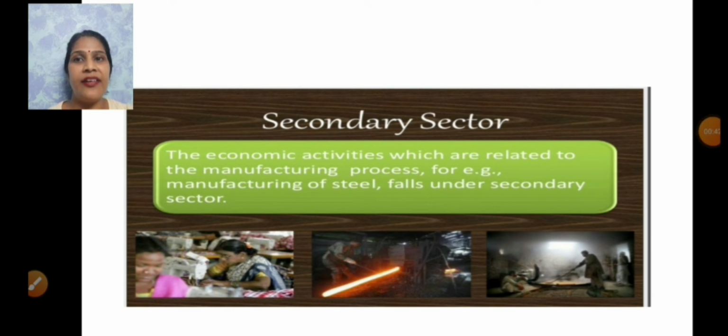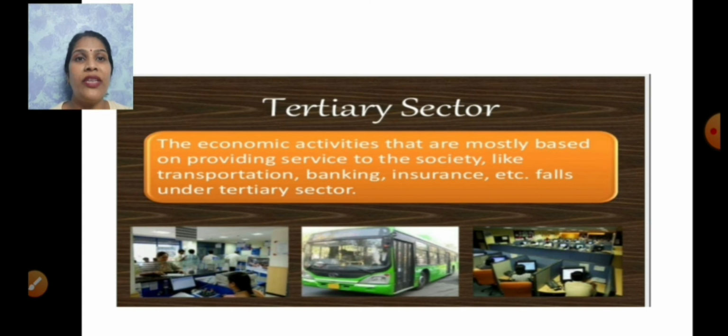Since this sector gradually became associated with different kinds of industries, this sector is also known as the industrial sector. We have read about the primary sector as it is associated with the agricultural field, natural resources. So we called it the agricultural sector also. And as the nature of this sector is associated with industries, we call this sector the industrial sector.